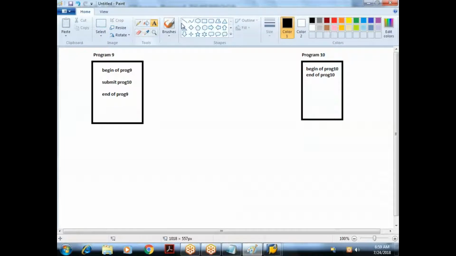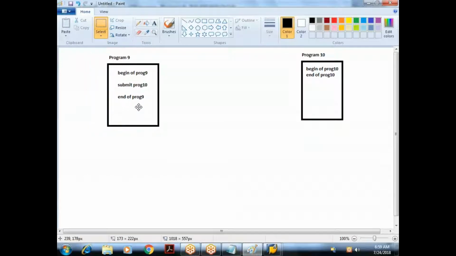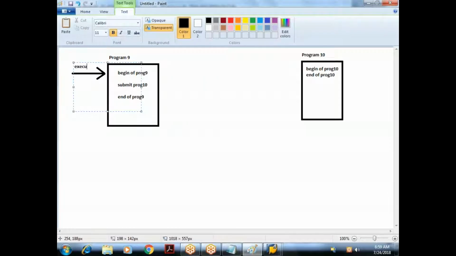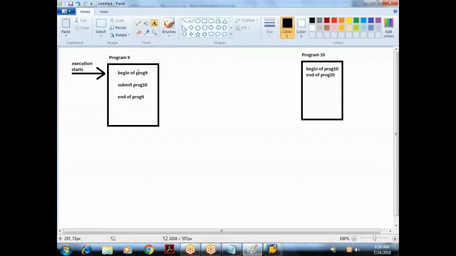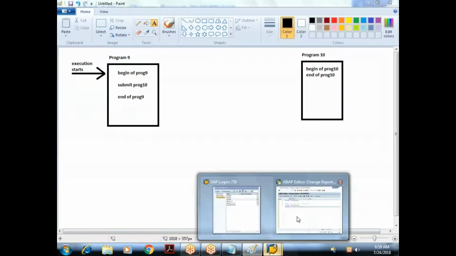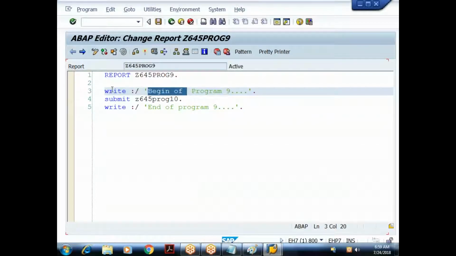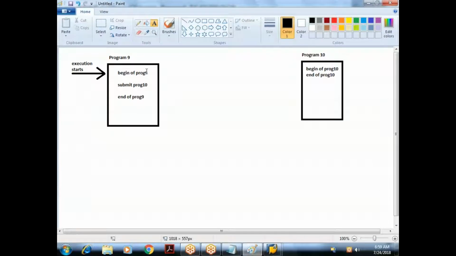So what we are trying to do here is executing this 9th program. The execution is starting from the 9th program. Always the execution starts from the beginning. Try to understand, execution will start from here. Whenever I execute here, what is the first statement? Begin of program 9. This begin of program 9 I enclosed in a write statement. Already we know the write statement is used for displaying the result. So when it executes this statement, I'll get the output here.